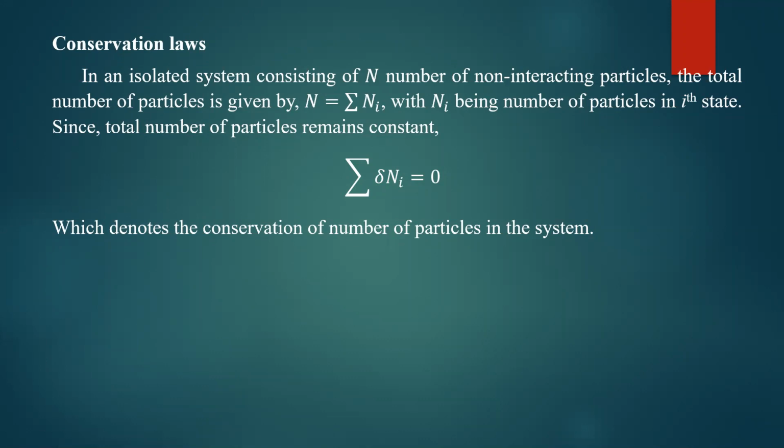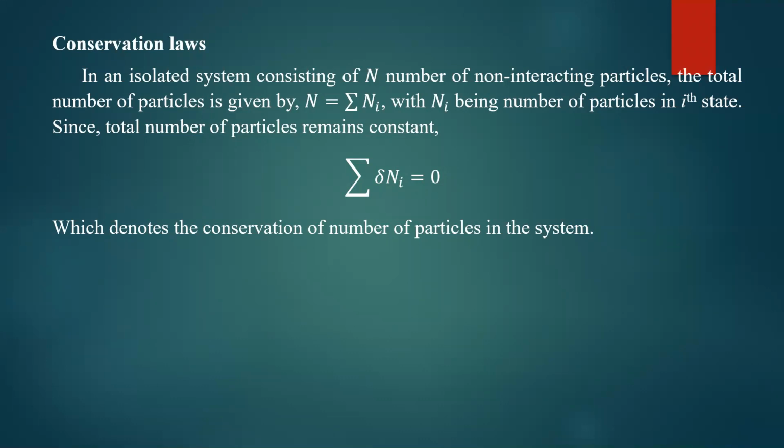10 particles are there in a system of two states. Initially, let us take 2 particles in the first state, 8 particles in the second state. What are the total number of particles? There are 10 particles. Because of some interaction, let us take 3 particles are going from second state to first state. So what will be the total number of particles in the second state? Then it is equal to 5. In the first state, we'll have 5 particles now.